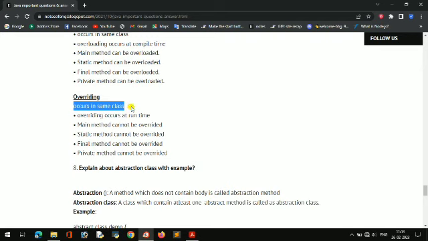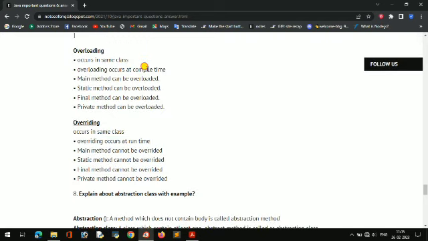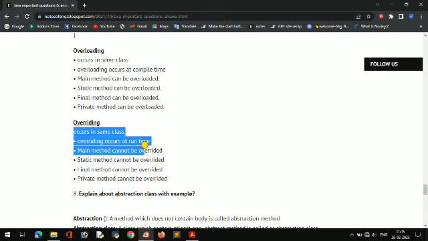Overriding occurs at runtime, while overloading is at compile time. The main method cannot be overridden. Remember this thing: the opposite of overloading, the main method cannot be overridden, a static method cannot be overridden, a final method cannot be overridden, a private method cannot be overridden. Simple only. Overloading occurs at compile time, overriding occurs at runtime.